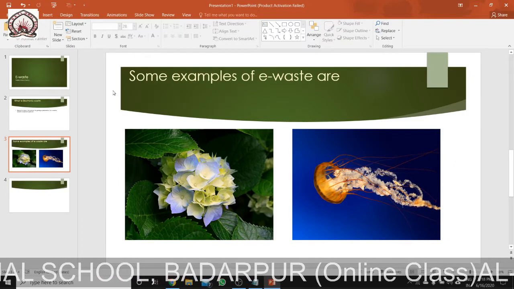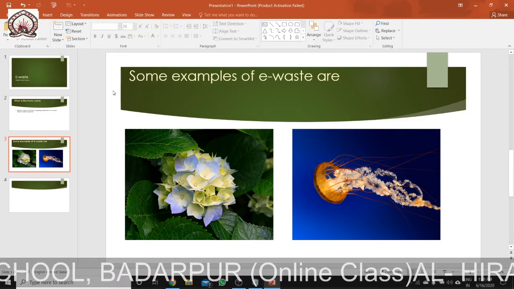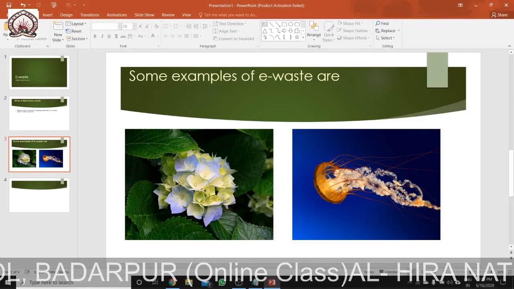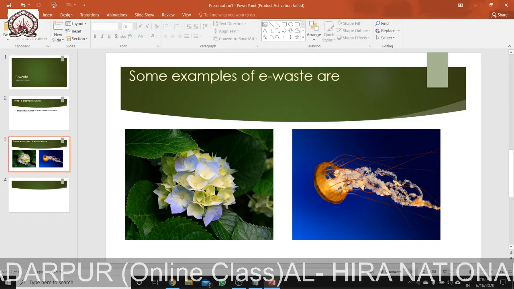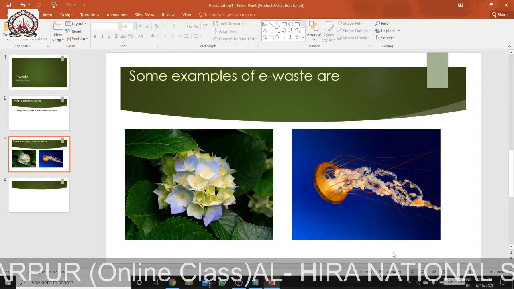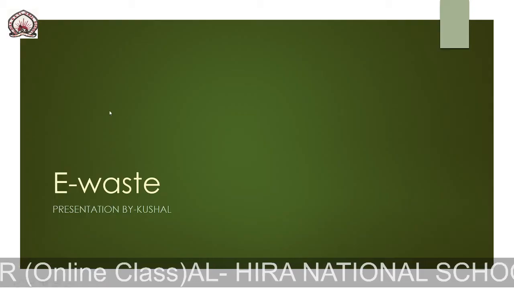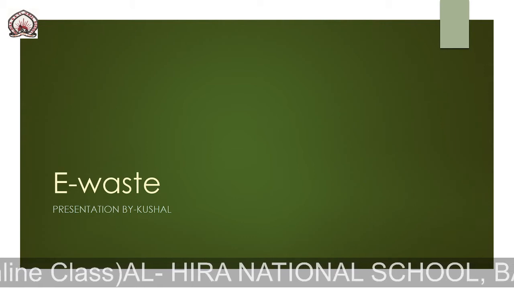Now let me show how you can see a slideshow. As I have discussed earlier also, we can view a slideshow by using the F5 key, or by clicking on this slideshow option, or going to slideshow from the beginning. So you can see the slideshow is coming. Now how to go from one slide to another slide?